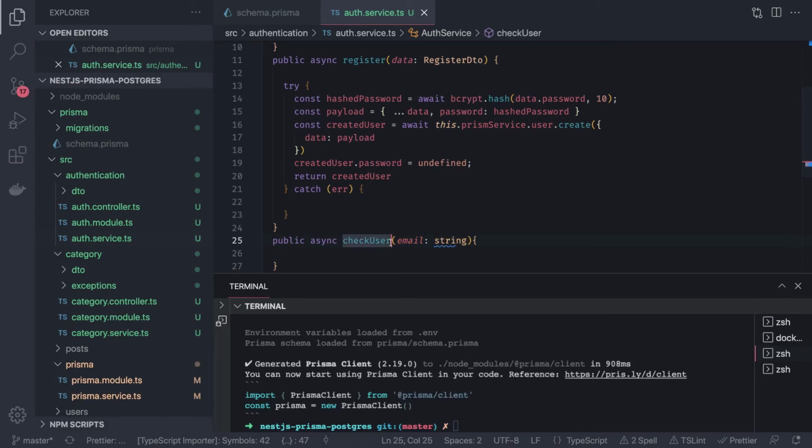This is the right way, because here you will find if this user exists or not, and we can do the same logic.